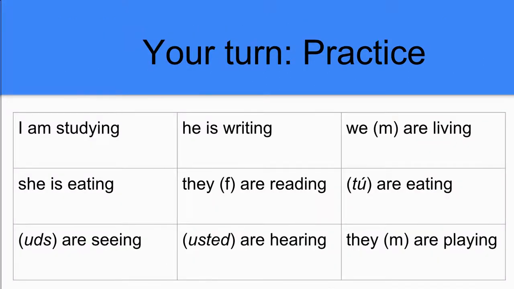Your turn for practice. Go ahead and pause the video and see if you can come up with these appropriate present progressive translations. Remember, use the appropriate form of estar for each pronoun, and then ando for AR verbs and yendo for the ER-IR verbs. Go ahead and pause now.